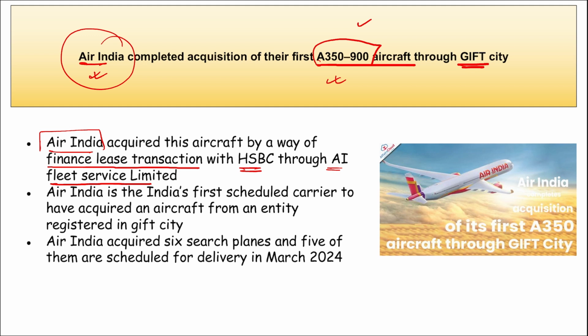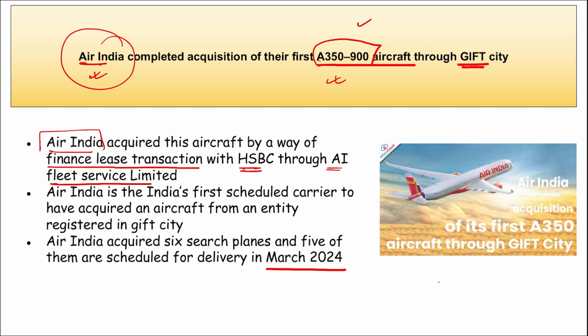Also, Air India has signed purchase agreements to acquire aircraft from Airbus and Boeing on the sidelines of the Paris Air Show held in 2023. Apart from this, remember, Air India has ordered a total of 6 A350-900 planes. 5 of them are scheduled to be delivered by March 2024.